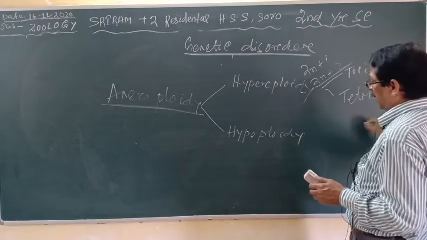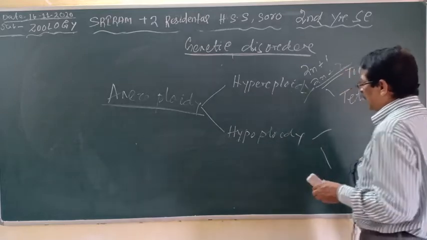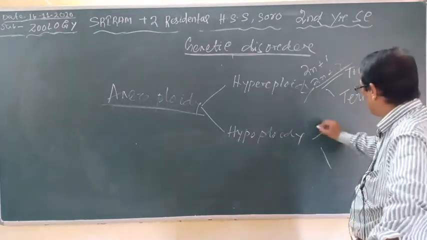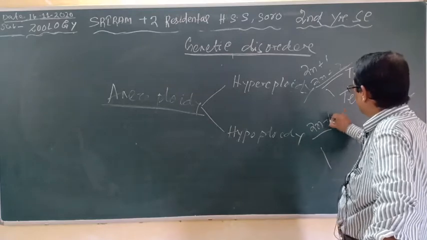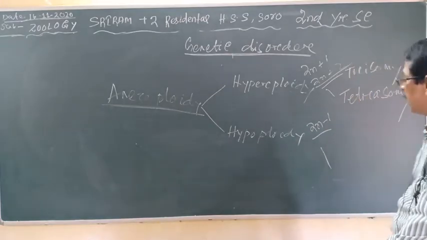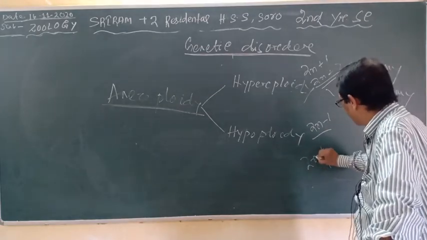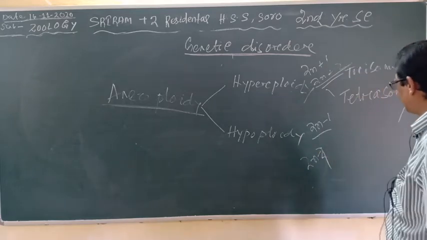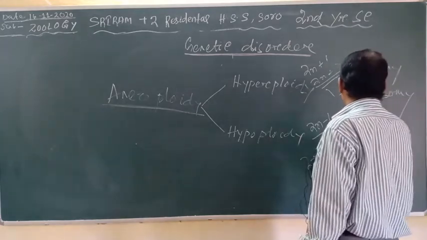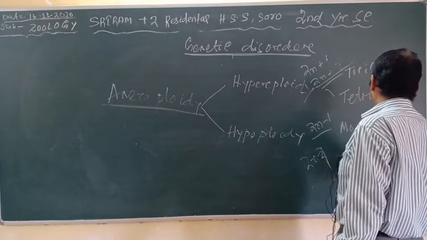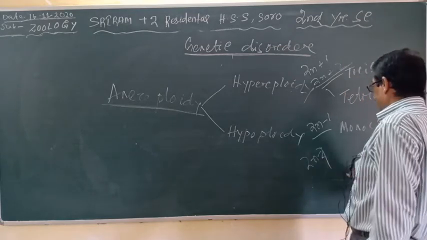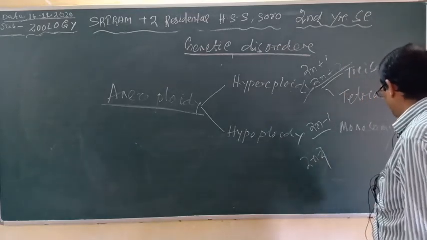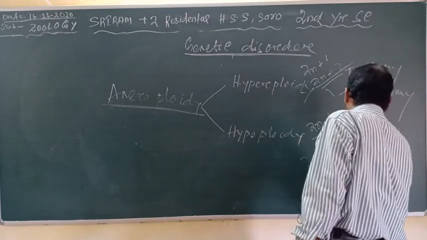Clear? And in case of hypoploidy, the number reduces from the total number. Either it is 2n minus 1 or it is 2n minus 2. When it is minus 1, it is called monosomy, and when it is 2n minus 2, it is called nullisomy.